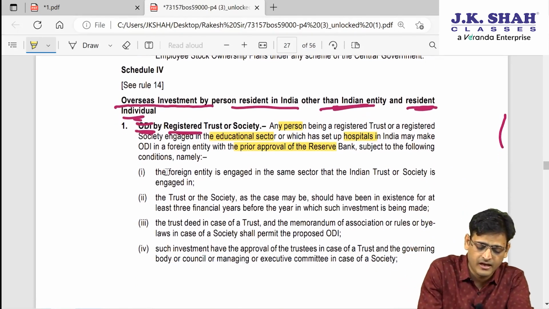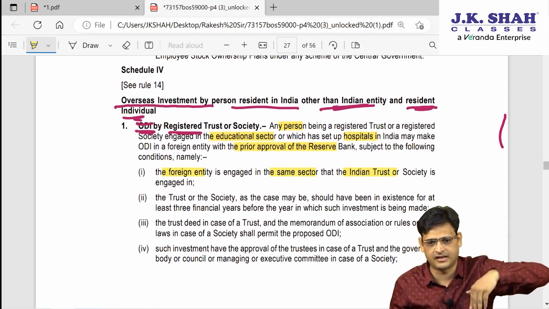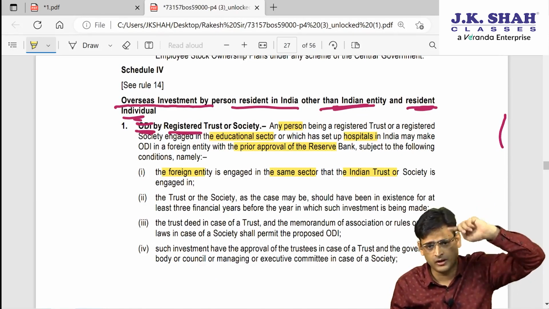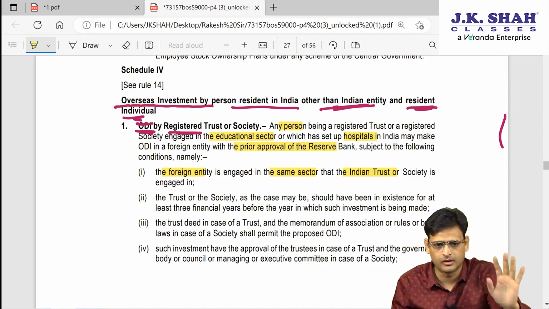Then they are saying that the foreign entity should be engaged in the same sector as the Indian trust. Means if the Indian trust is in the education sector, the foreign entity where they are making an investment should be in education. Or if they are into hospital, then that foreign entity should also be in hospital.